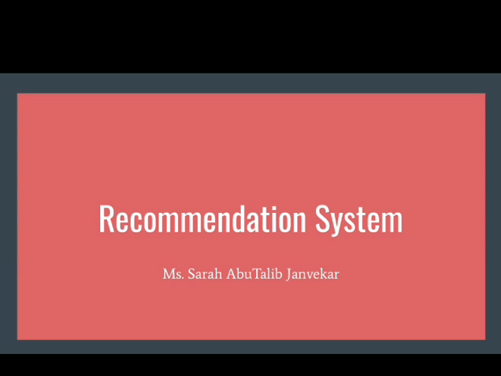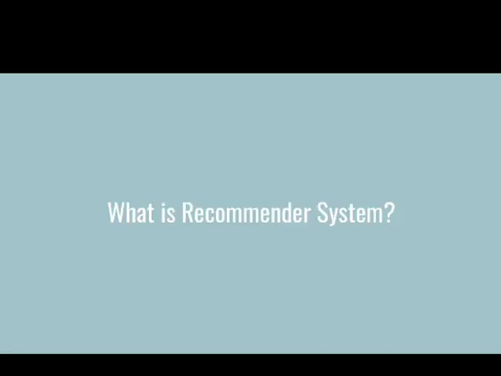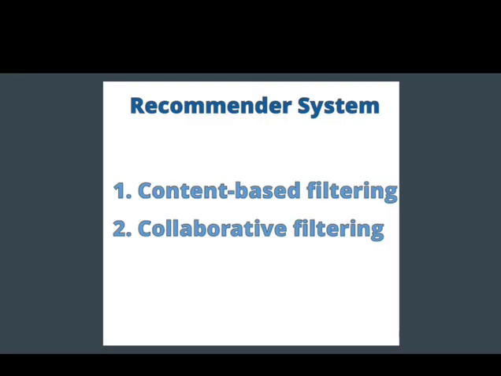Let's get started. What is a recommender system? A recommender system is actually an unsupervised machine learning algorithm. It's a very powerful technique in terms of business, because Google, Facebook, Amazon, all the big giant organizations use powerful recommender systems in order to expand their business. There are two main types of recommender system: one is content based filtering and the other is collaborative filtering. First we'll see what content based filtering is.